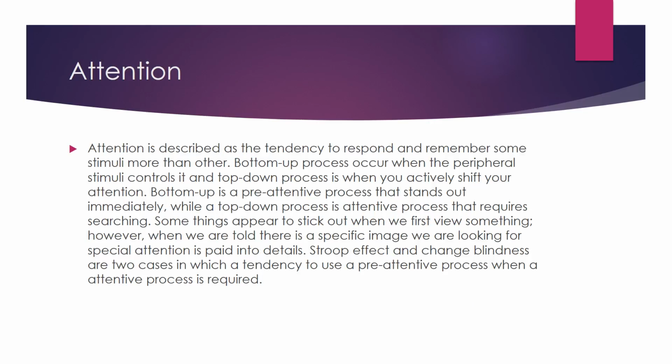Attention is described as the tendency to respond and remember some stimuli more than others. Bottom-up process occurs when the peripheral stimuli control it, and top-down process is when you actively shift your attention. Stroop effect and change blindness are two cases in which there is a tendency to use a pre-attentive process when an attentive